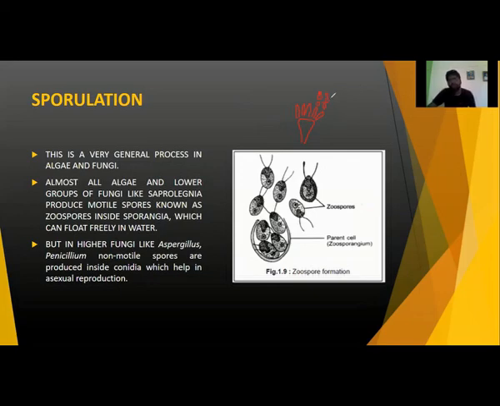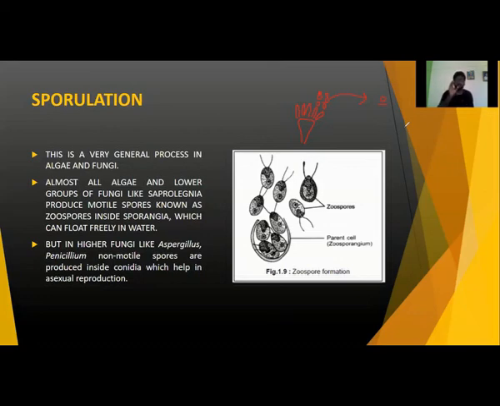When they are released to the outside, they will fall somewhere, and during that time they will produce a new organism. Simply, those spores are known as conidiospores or conidium, which will produce new organisms.